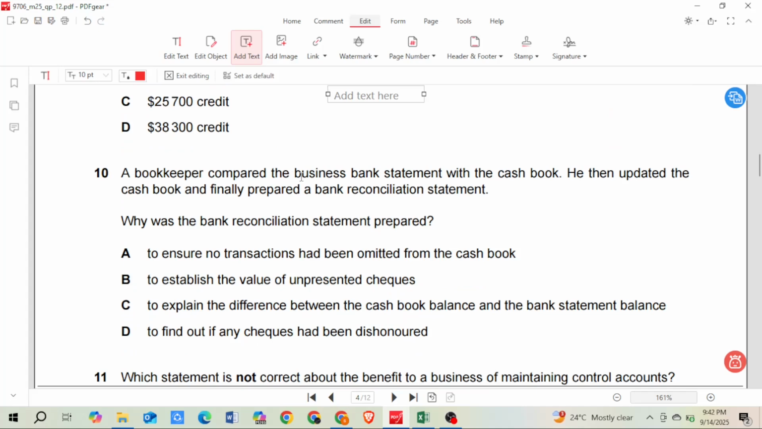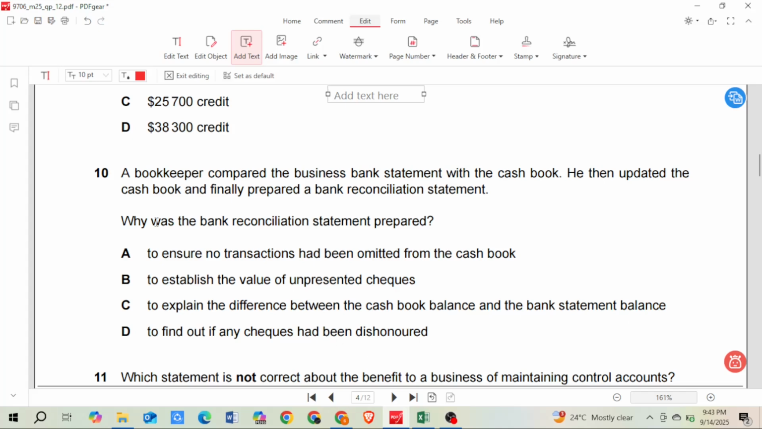A bookkeeper compared a business bank statement with the cash book. Then he updated the cash book and finally prepared a bank reconciliation statement. Why was the bank reconciliation statement prepared? A. To ensure no transaction has been omitted from the cash book. B. To establish the value of unpresented cheques. C. To explain the difference between the cash book balance and the bank statement balance. D. To find out if any cheque had been dishonored.